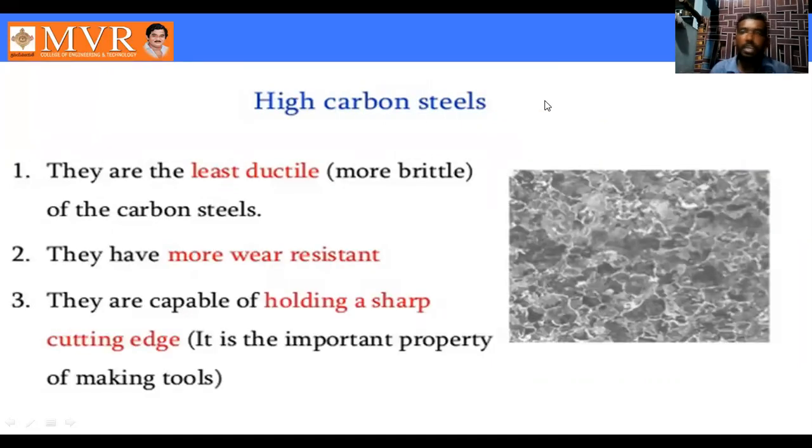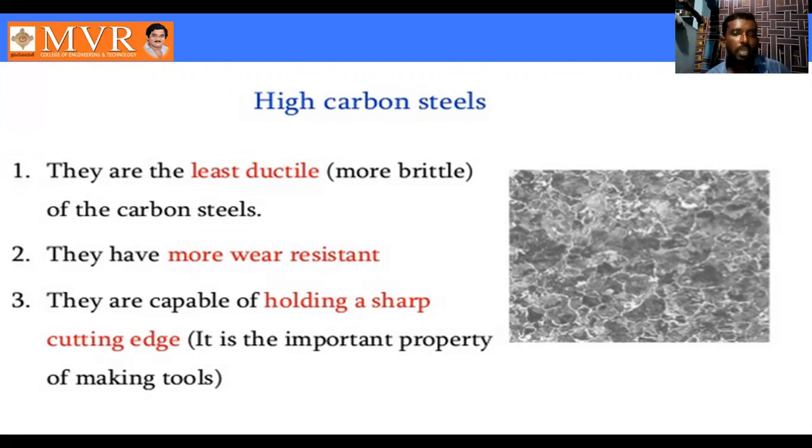See here, high carbon steel. The last one is high carbon steel. High carbon steels are the least ductile of the carbon steels. The ductility is very low for high carbon steel. Why? Because least ductile means more brittle. Of the carbon steels, they have more wear resistance. So high carbon steels we can observe are more wear resistant.